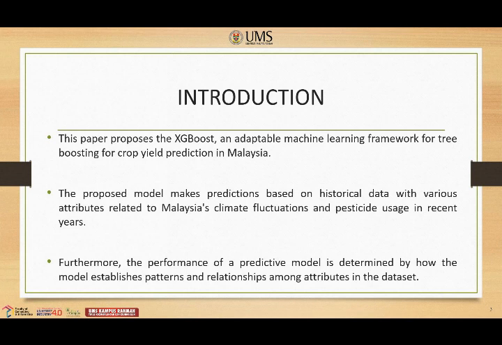This paper proposes XGBoost, an adaptable machine learning framework for tree boosting, for crop yield prediction in Malaysia. The proposed model makes predictions based on historical data with various attributes related to Malaysia's climate fluctuations and pesticide usage in recent years. Furthermore, the performance of a predictive model is determined by how the model establishes patterns and relationships among attributes in the dataset.